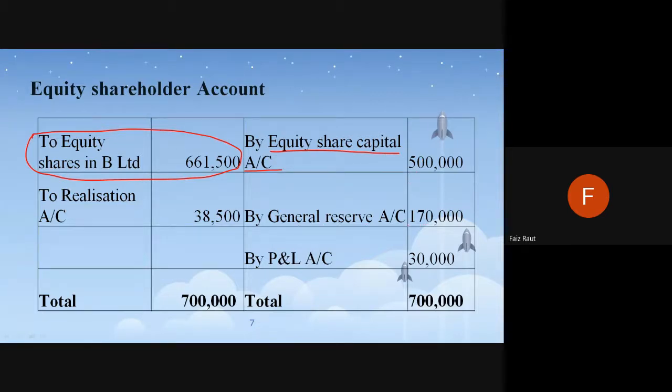They have general reserves and surplus they have kept in cash or any way, which is 1,70,000 is the general reserves with the company, and the profit of that company is 30,000, which they have earned. So actually the worth of the company, or the worth which the shareholders should get, is 7 lakhs, but they are getting 6 lakhs. So this is a kind of a loss, which is also a balancing figure from the realization account, 38,500. So ये equity shareholder का account. So by this we complete the ledger.